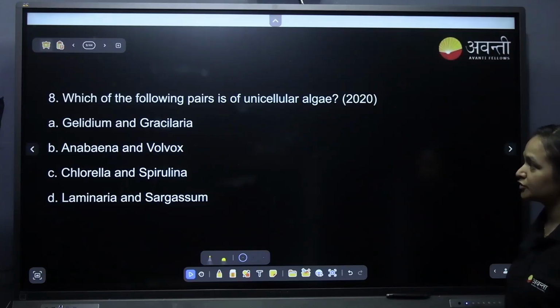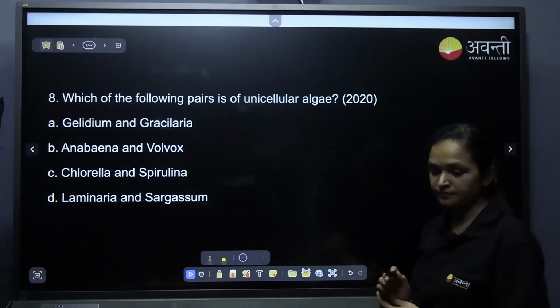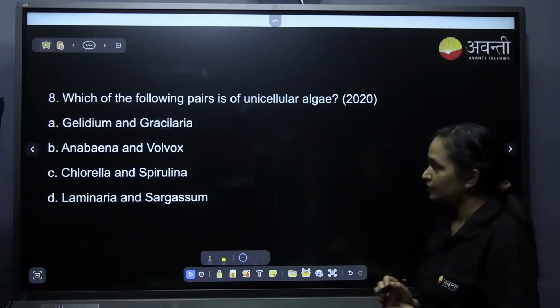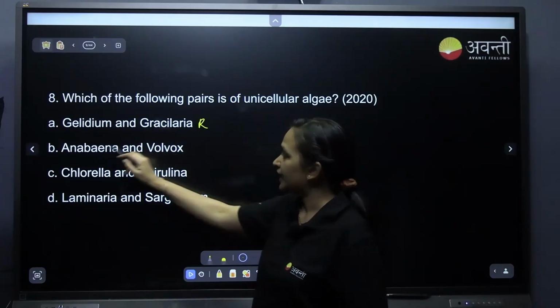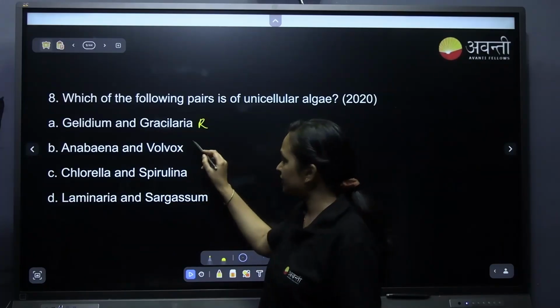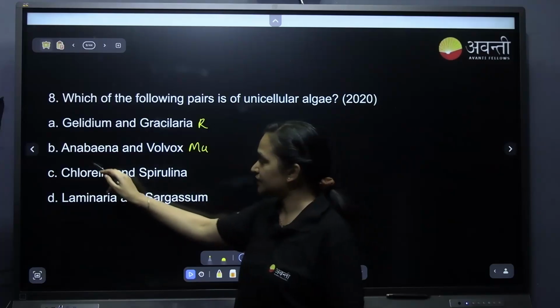Which of the following pairs is of unicellular algae? Gelidium and Gracilaria are red algae, these are multicellular. Anabaena and Volvox is a colonial form, definitely multicellular. And Chlorella is a unicellular algae.